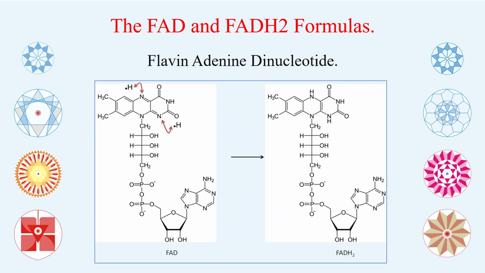Now comes the FAD. FAD is flavin adenine dinucleotide. There are two parts, one is flavin, another adenine, and you can see the structures. But in this particular case, it is FADH2. You can see on the left side is FAD.